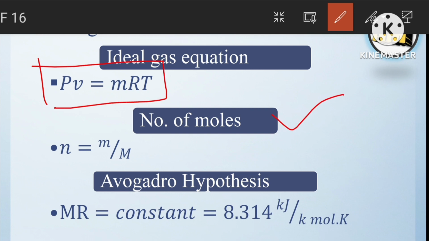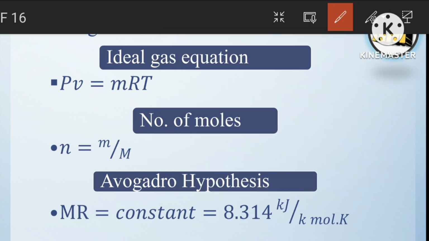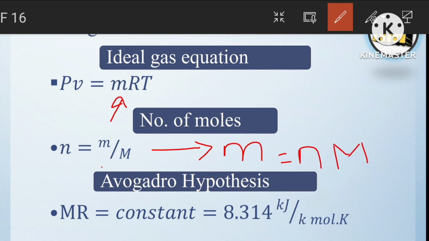Coming to the number of moles, we know that the number of moles is the ratio of mass to the molecular weight. Sorry, my writing is not that good, please bear with me. Here we have mass m, so from here we get m equal to n into capital M. If we substitute this nM in the ideal gas equation, then we get PV equal to n into capital M into RT.